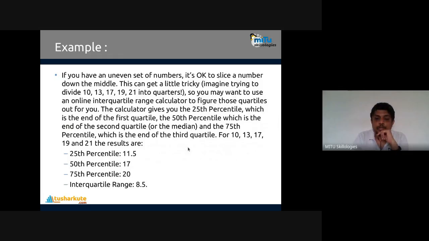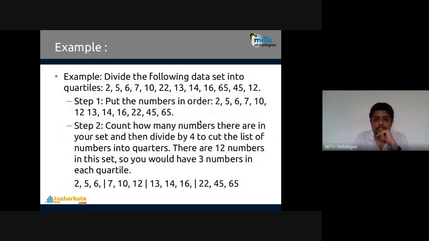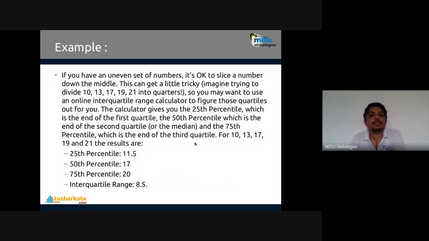So how is it calculated? I'll show you how it is calculated. If you have an uneven, odd set of numbers, it's okay, because the center number will be single in that case. But if there are even numbers, then the center contains two elements. So this can be a little tricky.